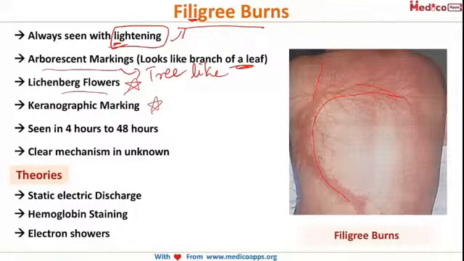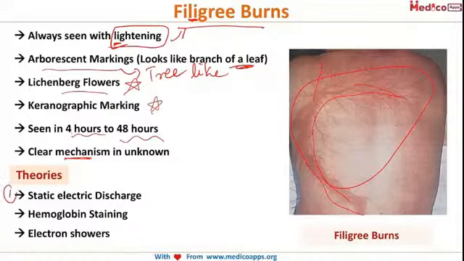It is seen from 4 hours to 48 hours after the lightning has struck. It's not an immediate finding. However, the clear mechanism for this beautiful tree-like pattern is unknown. There are some theories. You just have to remember the names of these theories. These are the static electric discharge theory, the hemoglobin staining theory, and the electron showers. These are the theories which try to explain